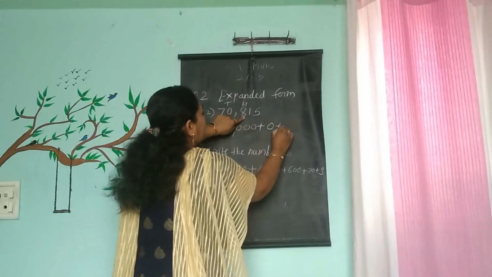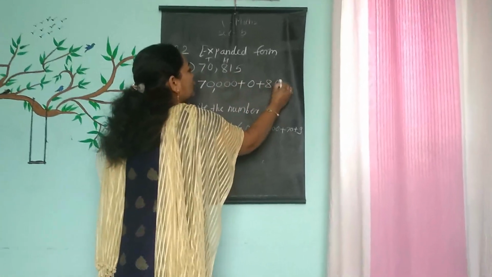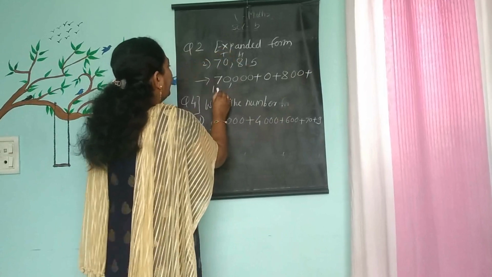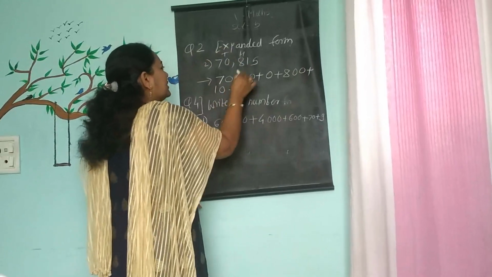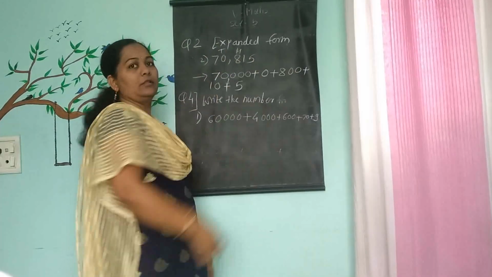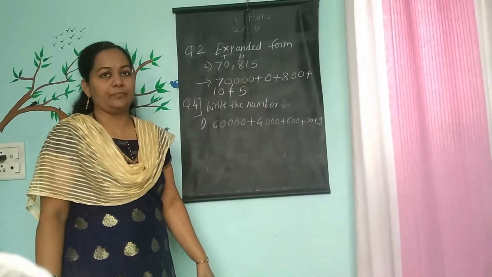Plus sign. Number 8 is next. After 8, 2 digits were there, so 2 zeros, plus sign. 1. After 1, only 1 digit is there, so 10 plus last digit is always unit place, so only 5, no 0. This is the expanded form of the second question.